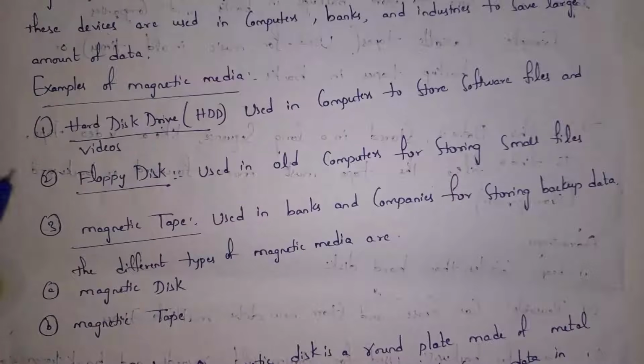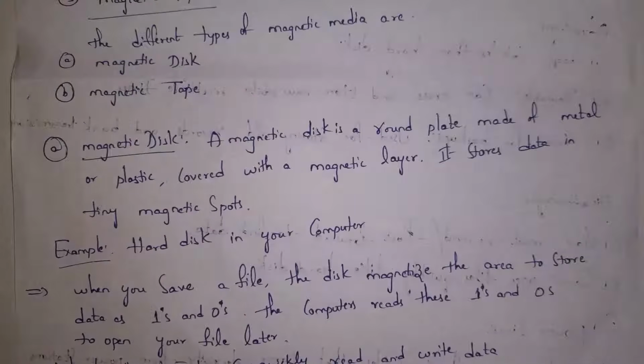And second one is floppy disk. Guys, in older computers, we use floppy disk for storing small files. And third one is magnetic tapes. Guys, olden days in banks and software companies, we used magnetic tape for storing data. Guys, there are two types of magnetic media. One is magnetic disk and second one is magnetic tape.